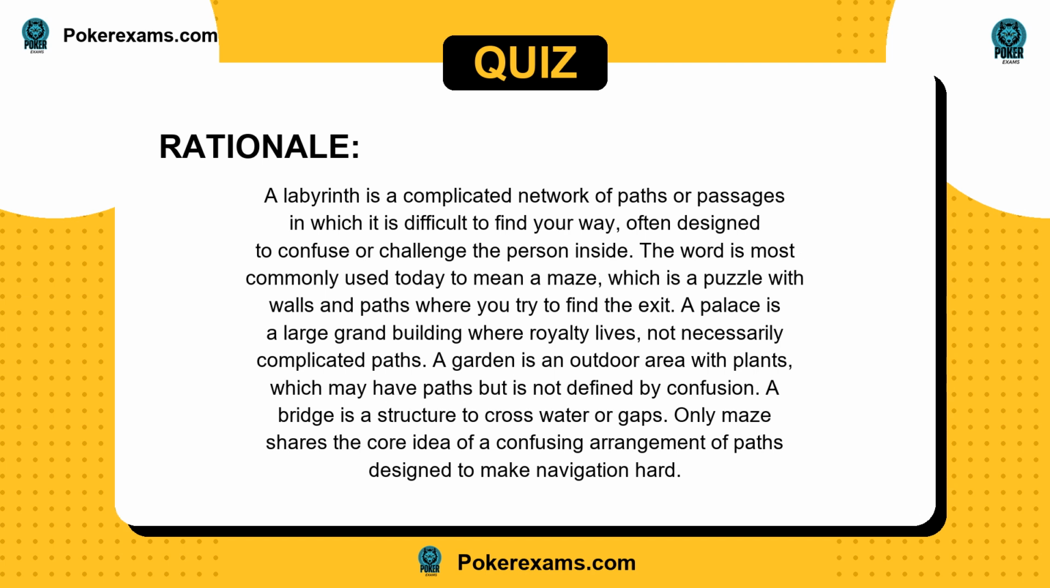A palace is a large grand building where royalty lives, not necessarily complicated paths. A garden is an outdoor area with plants, which may have paths, but is not defined by confusion. A bridge is a structure to cross water or gaps. Only maze shares the core idea of a confusing arrangement of paths designed to make navigation hard.